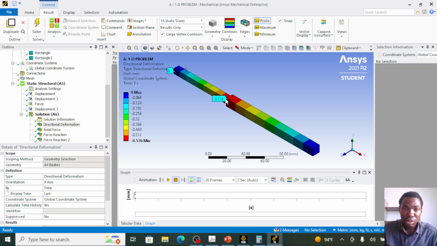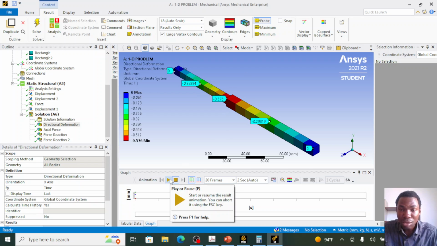At the intersection, we have minus 0.576 mm deformation. At the end, we have zero displacement. At an intermediate position, you can also get a deformation value, but I need to uncheck this snap button here. Somewhere here, we have minus 0.29819. Somewhere here, we have minus 0.28294.